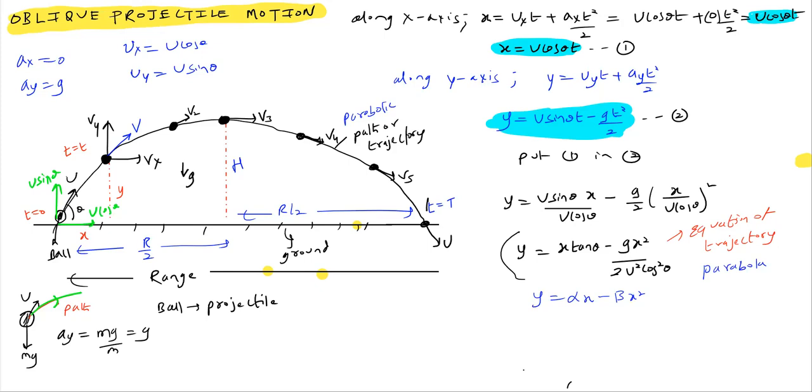Therefore, for projectile motion, what will be the path? The path will be parabolic. So the ball will move in a parabolic path. The trajectory will be parabolic. This is what we are giving a proof for.